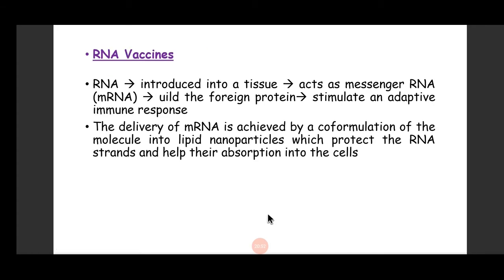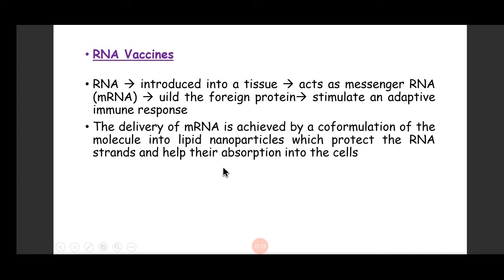RNA vaccines. In RNA vaccines, we introduce RNA into the tissue, and this RNA acts as messenger RNA and builds foreign proteins, the proteins of the pathogen, and it stimulates an adaptive immune response. Because RNA is highly degradable inside the tissue, we use a delivery system: lipid nanoparticles, and inside those nanoparticles is the RNA.